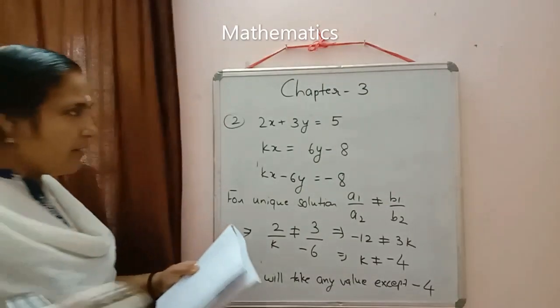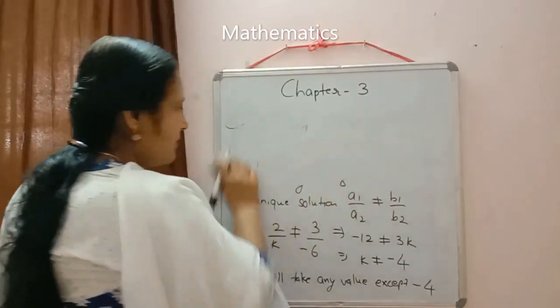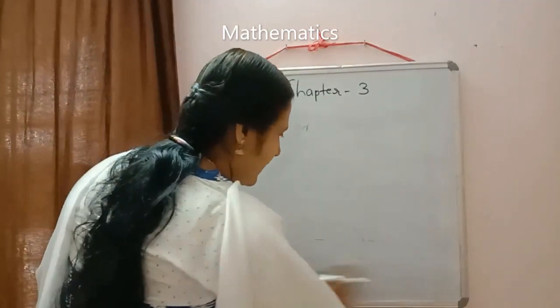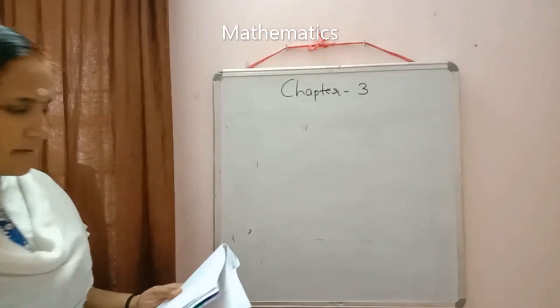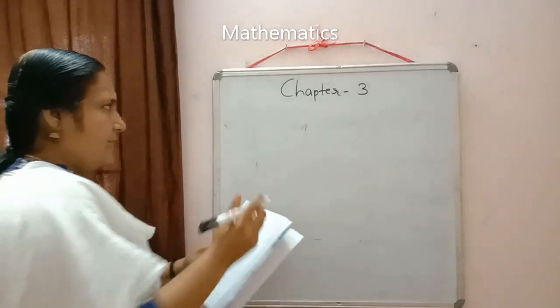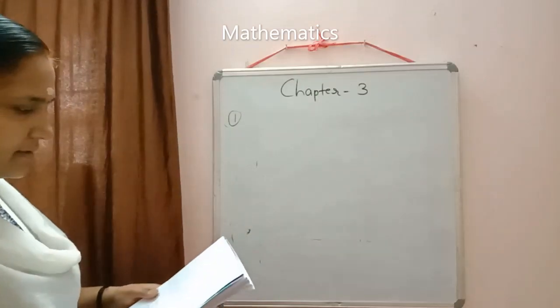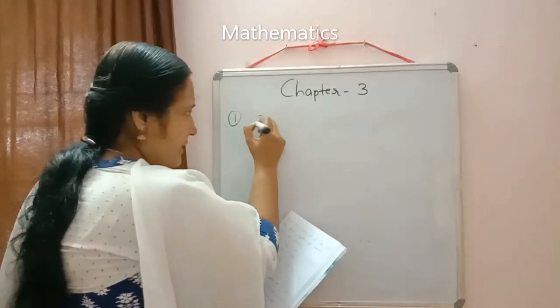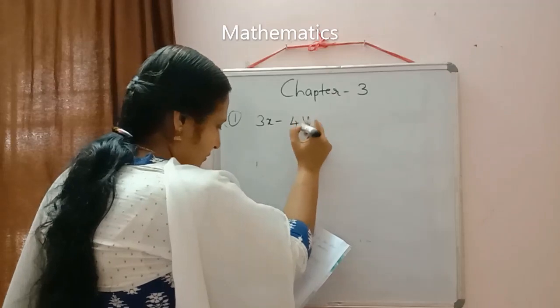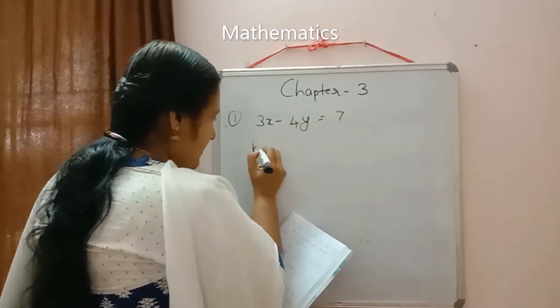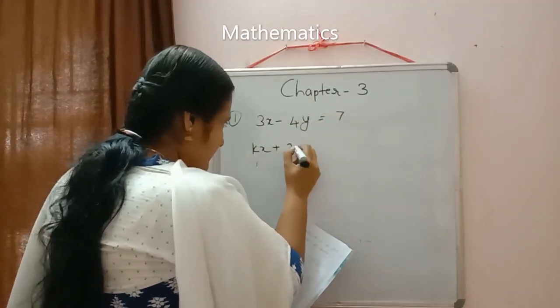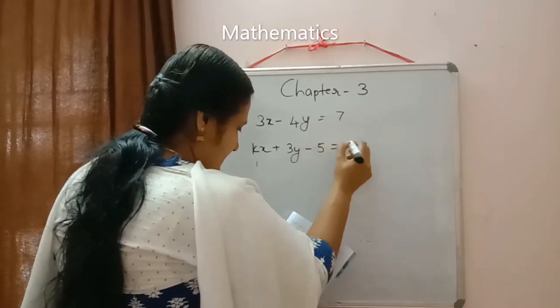Find the value of k for which the given system of equations has no solution. Again I am saying, find the value of k for which the given system of equations has no solution.